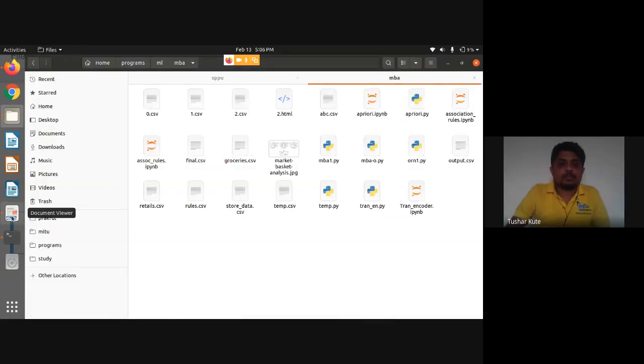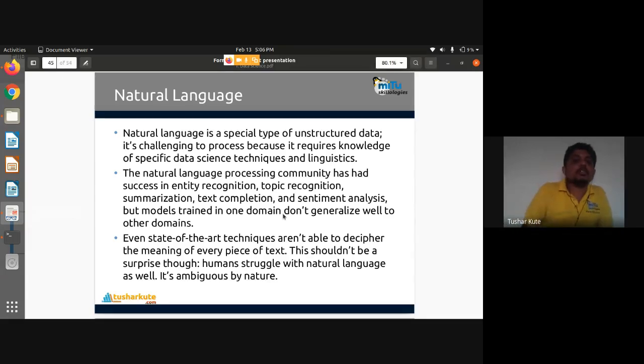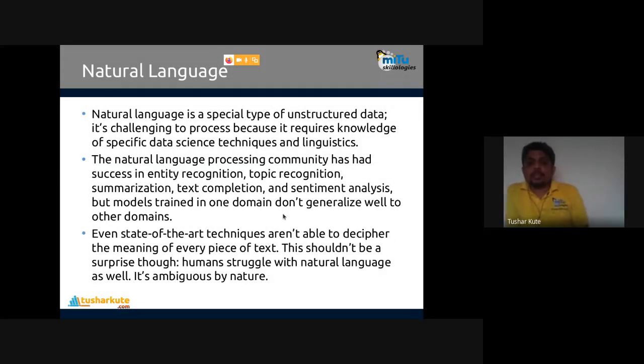See, the third is natural language data. Natural language is a special type of unstructured data, so remember that. It's challenging to process because it requires knowledge of specific data science techniques and linguistics. Why linguistics? Natural language means I'm talking here, and somewhere it is written, I am speaking.